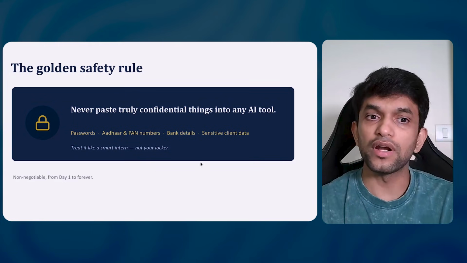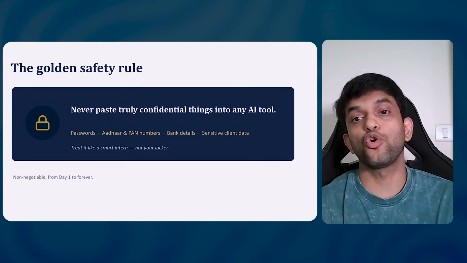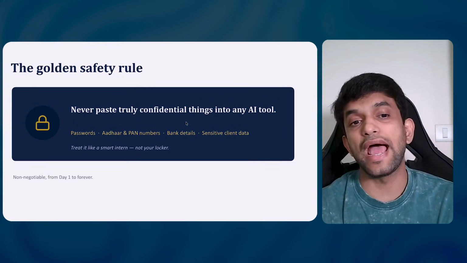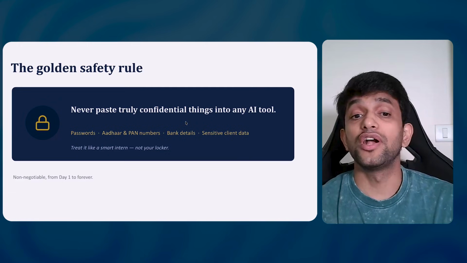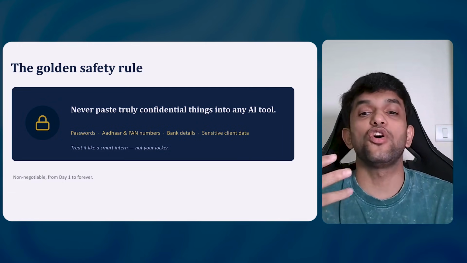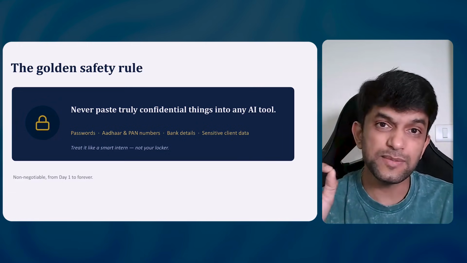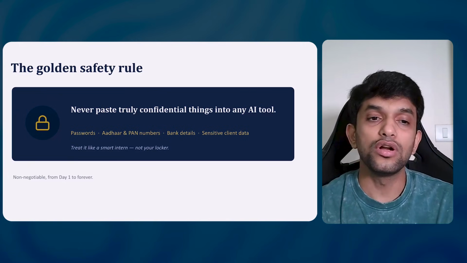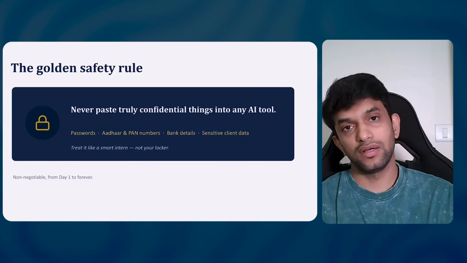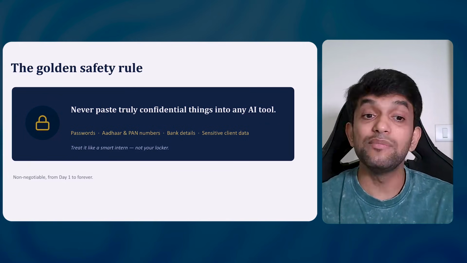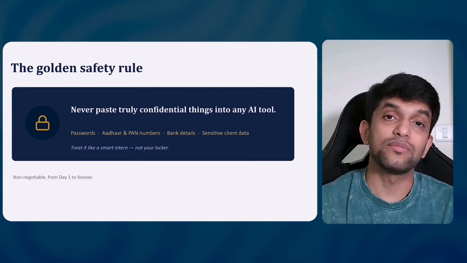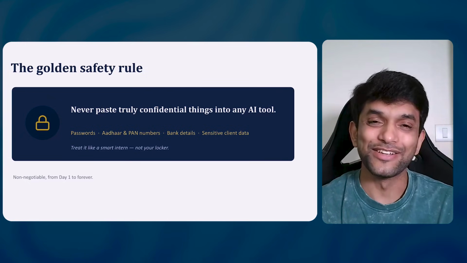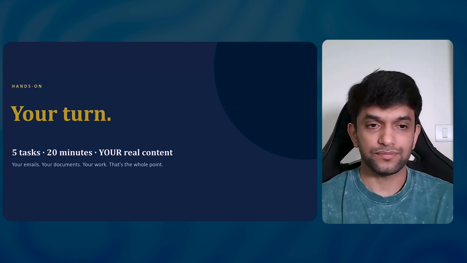Next. One more important thing is, guys, never paste confidential things into AI. Your password, your Aadhaar, PAN, bank details, all the sensitive data, especially if you're on a free plan, don't put it on the AI. It will be used to train, or it might get leaked as well. That is what they are saying. Okay, perfect, guys. Now let us do some demos, guys.